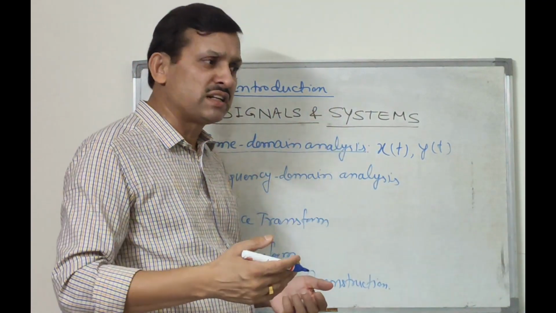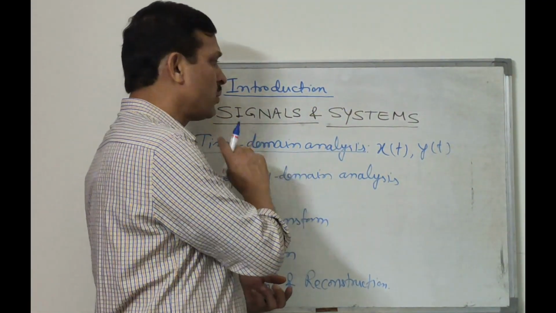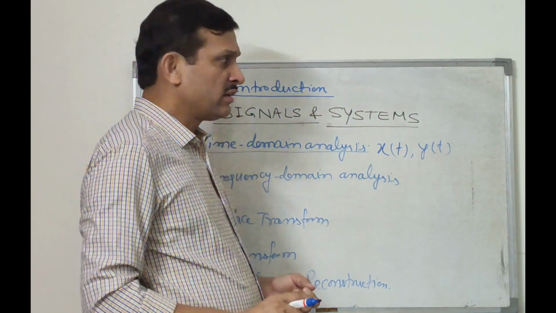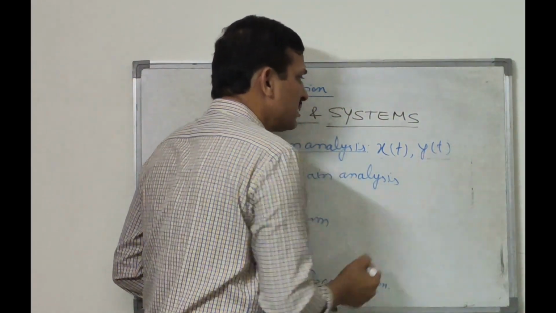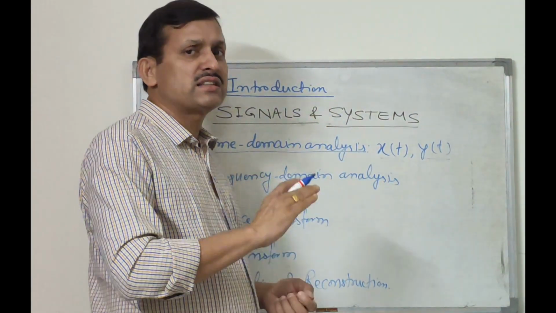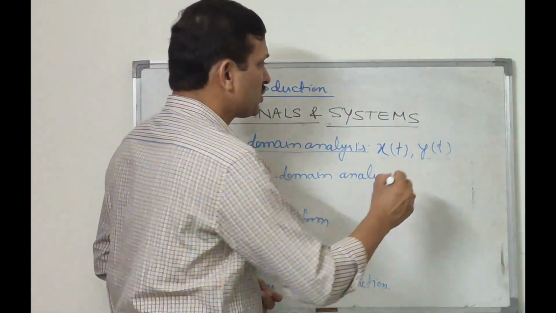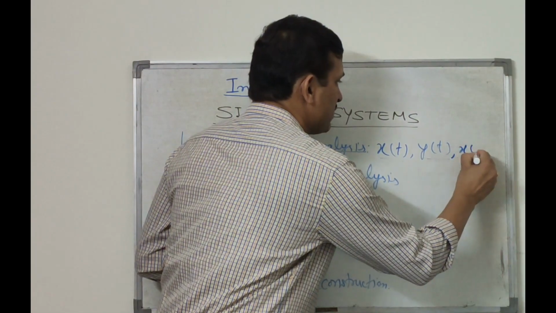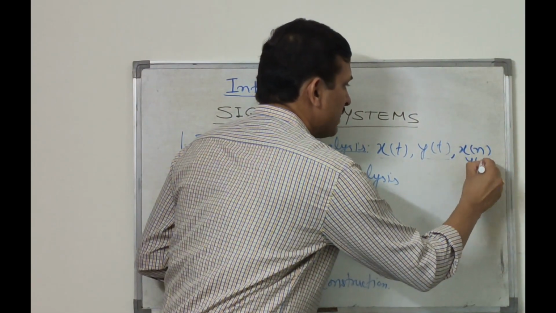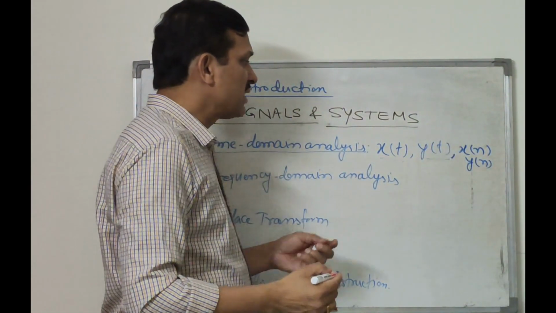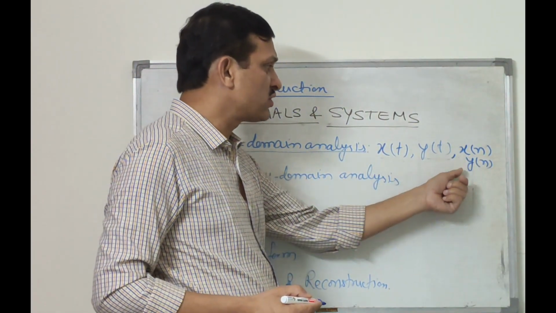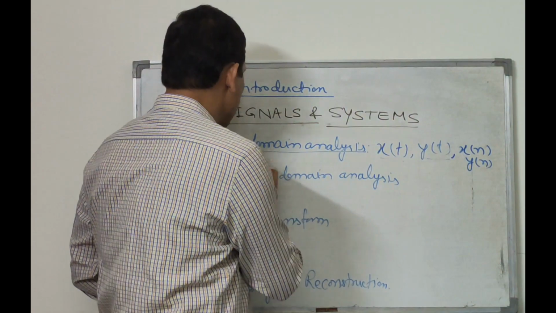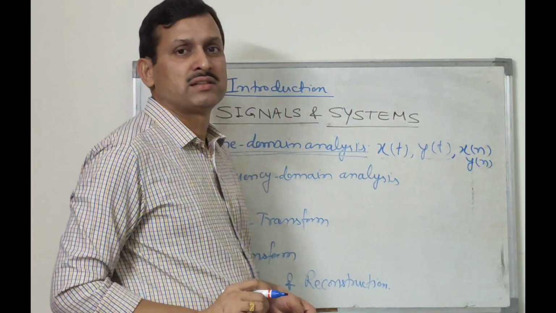All these classes of signals will be dealt with in the time domain analysis. We will deal with continuous time signals and also with discrete time signals, with the notation like x(n), y(n). So whether your signal is a function of t or a function of n, we will discuss in this time domain analysis.